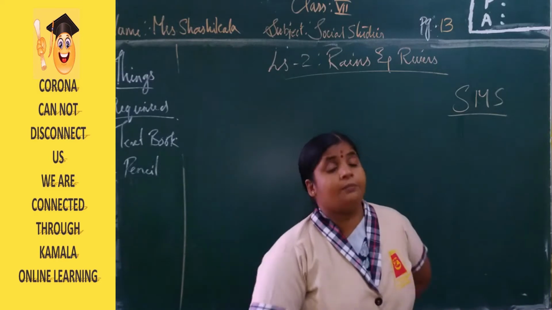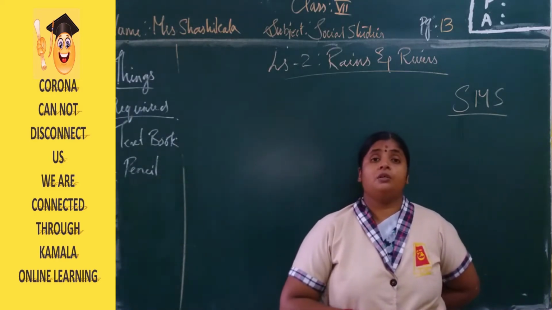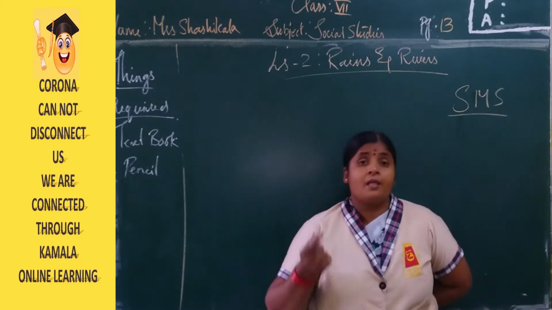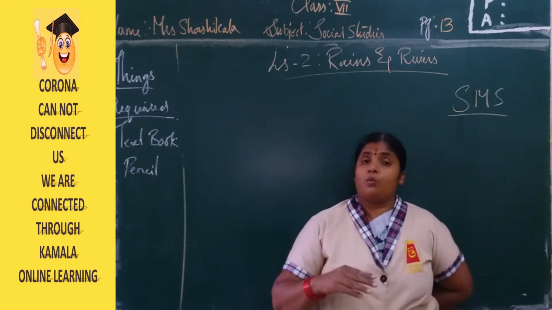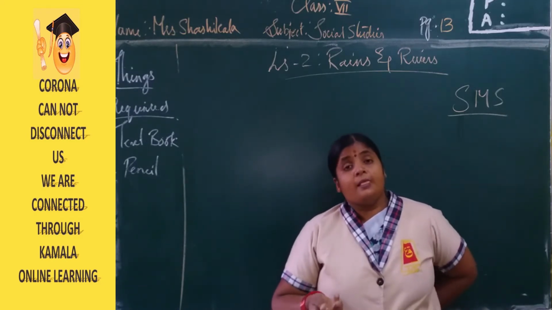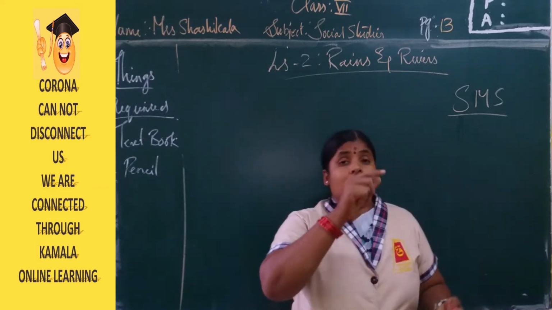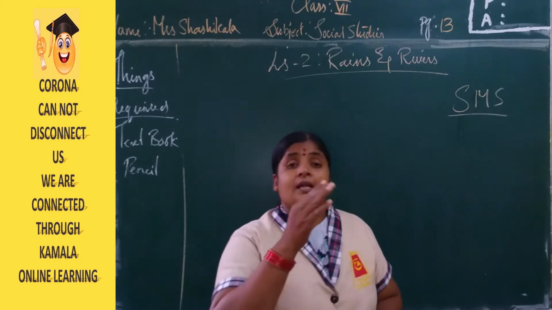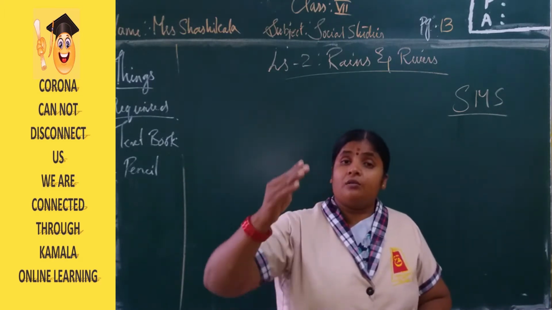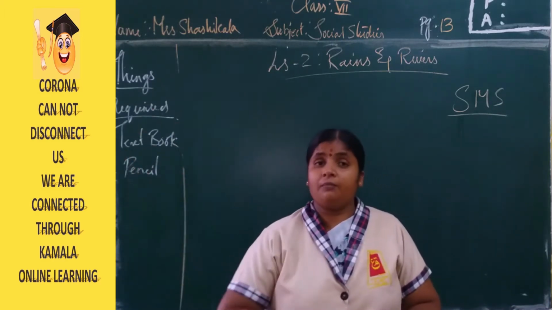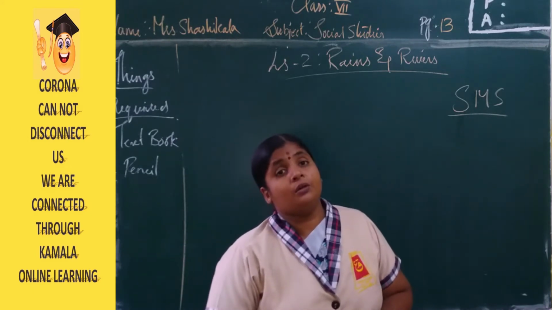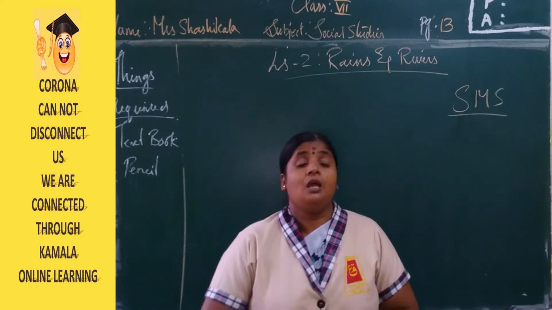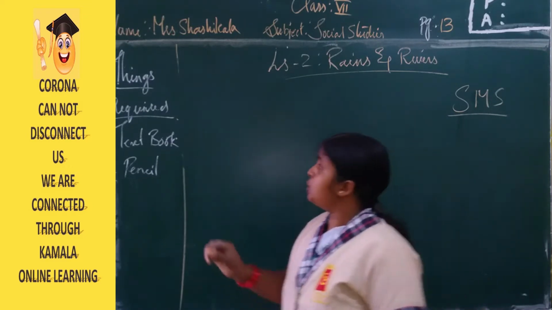Right now, in the previous sessions we have discussed how the water cycle is formed, how the clouds are moving from one place to another, and how the winds, with the help of air, are transferring the clouds from one place to another. Now, the winds which are blowing from the southwest direction in the Arabian Sea are known as the southwest monsoon.